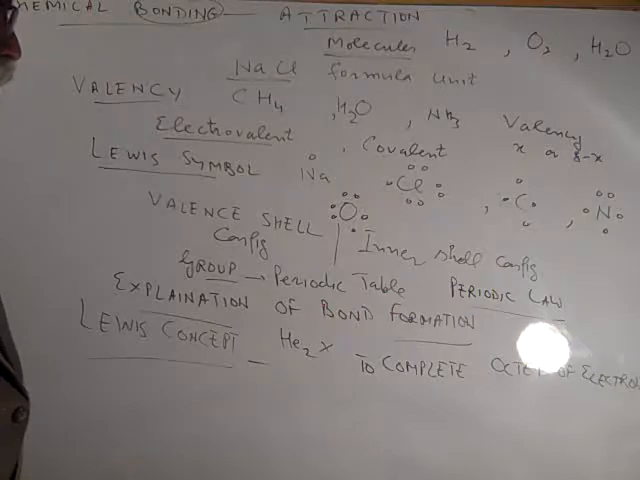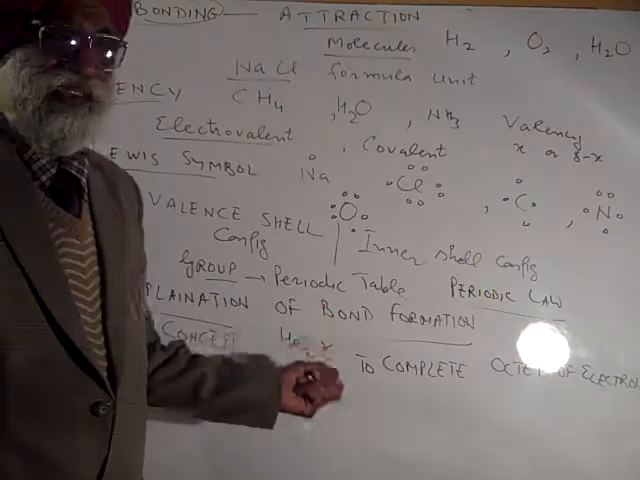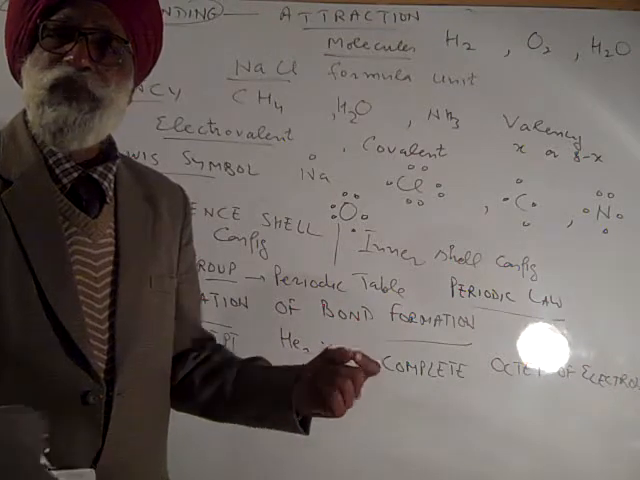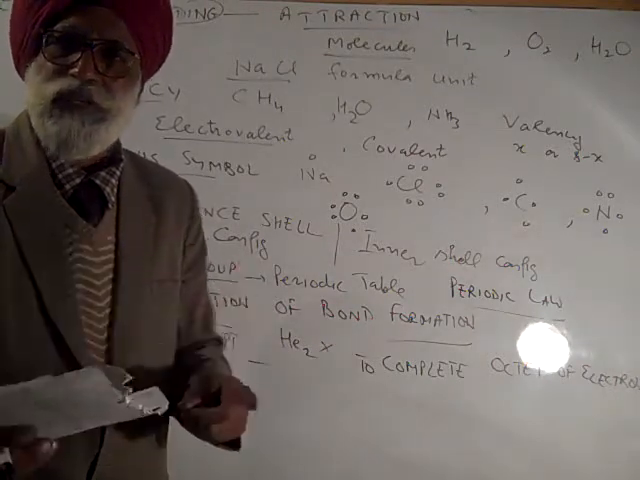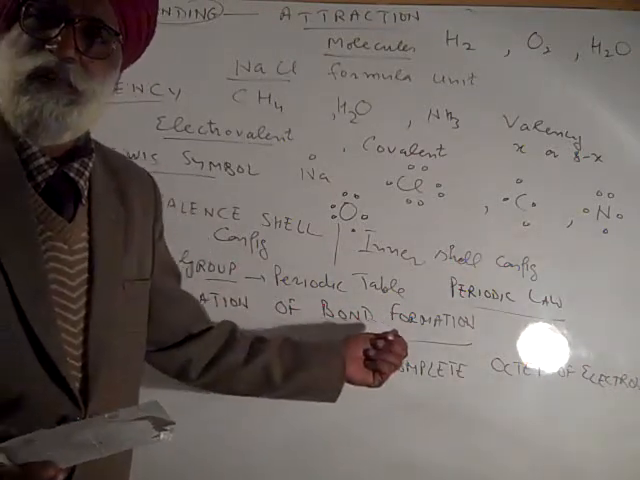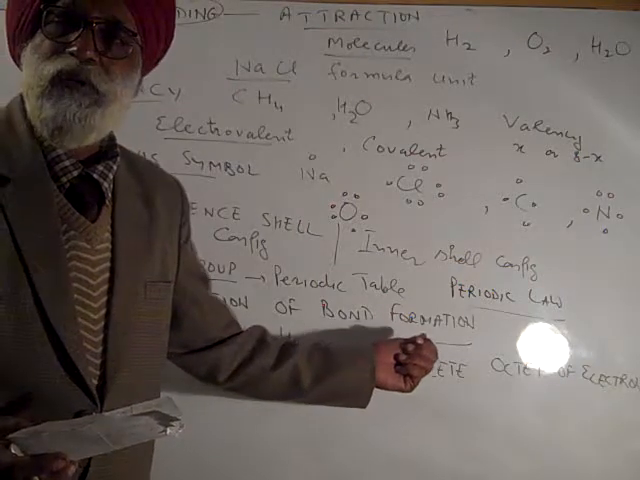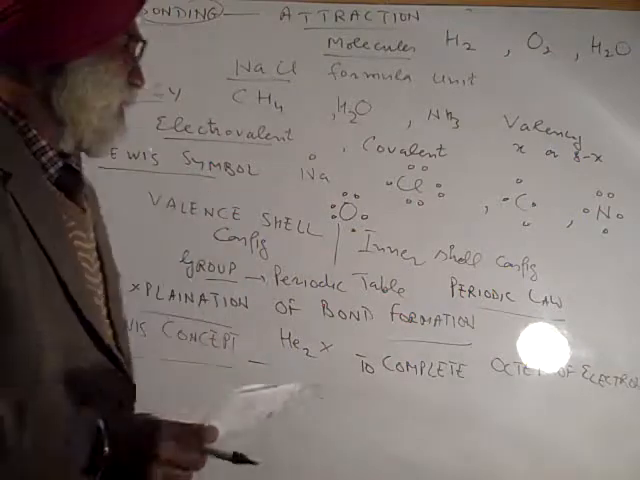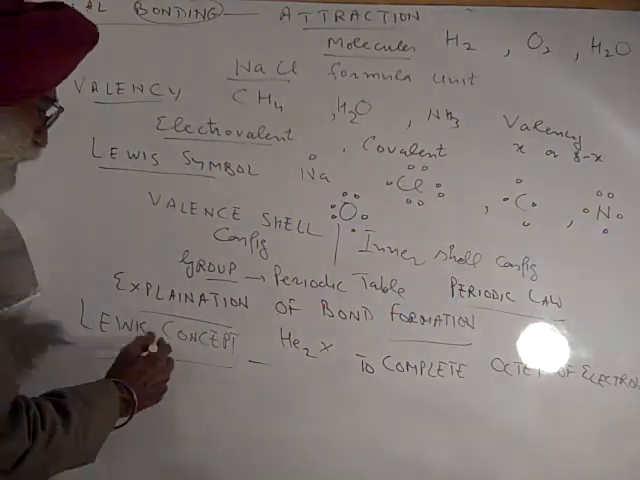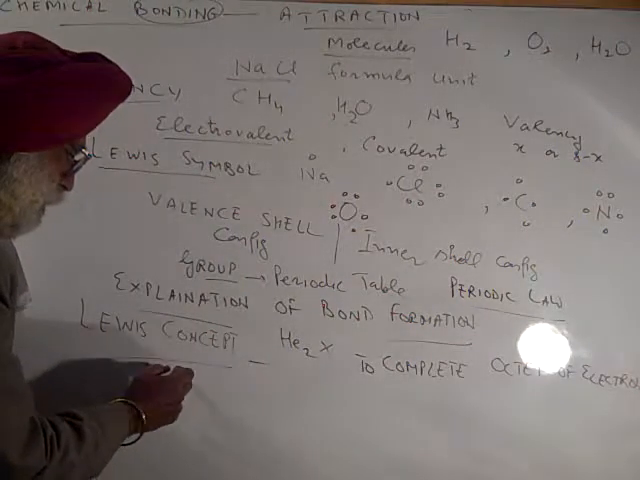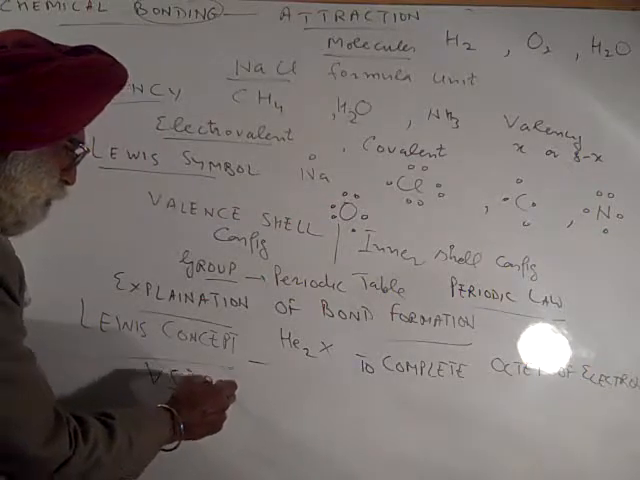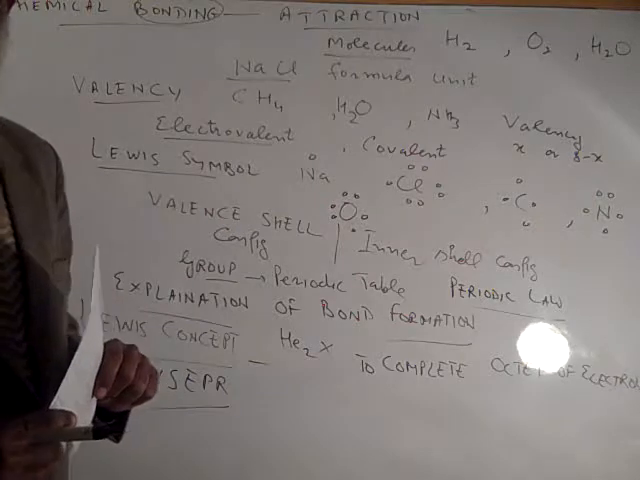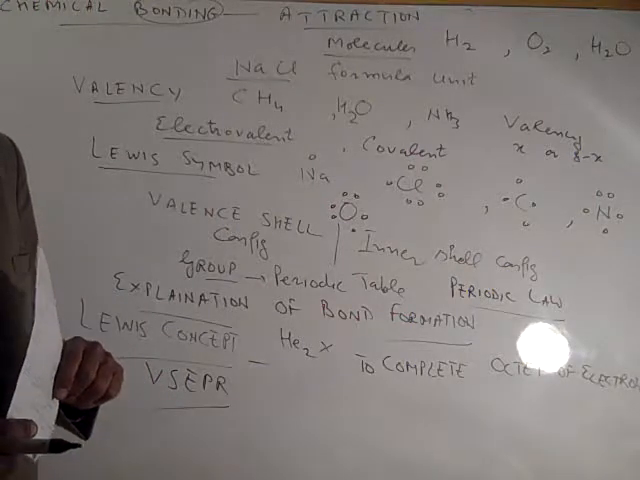Next comes, after all, whenever we are replacing one concept with another, why we are doing so? This is not simply for passing time. We are doing it simply because this is having quite a number of shortcomings, quite a number of unexplained things. So naturally we move on to some another concept. What is that? It is known as VSEPR theory. VSEPR means valence shell electron pair repulsion theory.